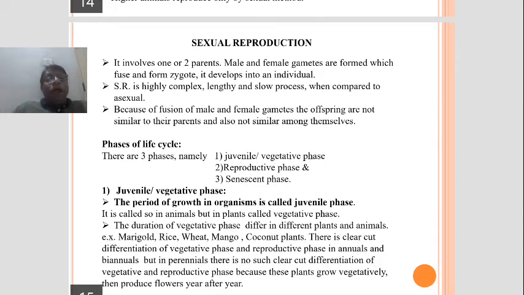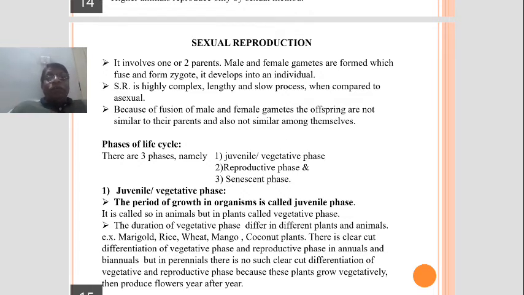But in plants, instead of juvenile, we use the term vegetative phase or vegetative stage. What is this juvenile or vegetative phase? The period of growth in organisms is called the juvenile phase.